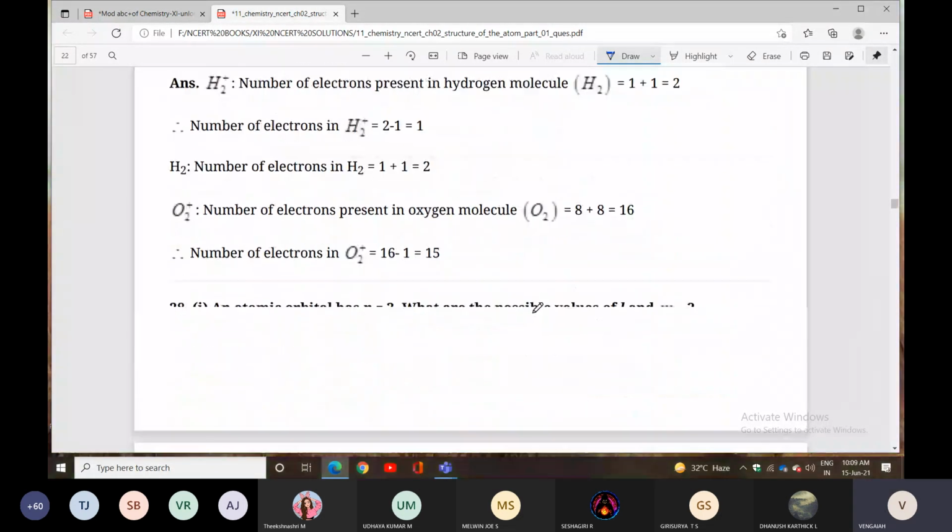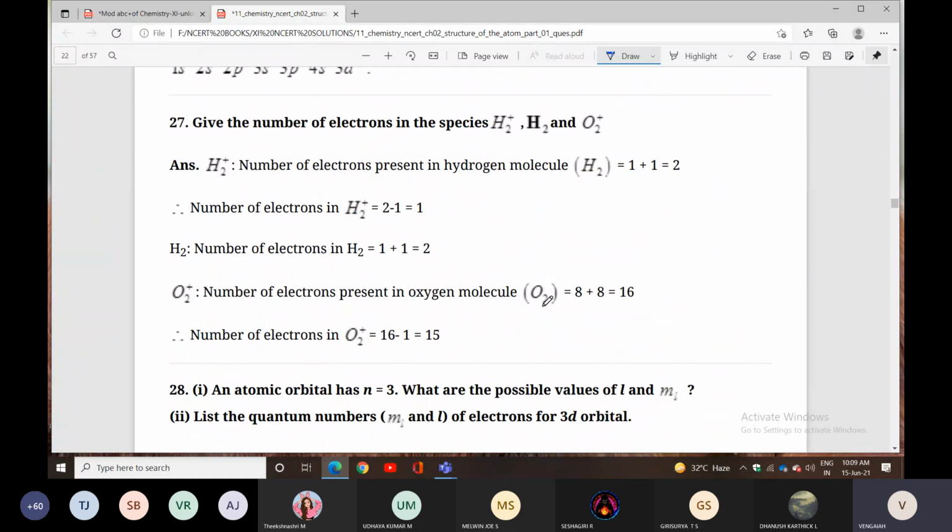Next question. Give the number of electrons in the species. They're asking for the number of electrons in H2+, H2, and O2+. First, the number of electrons present in the hydrogen molecule.